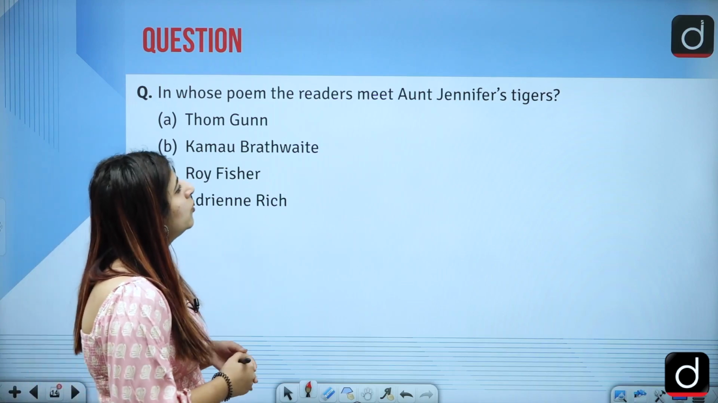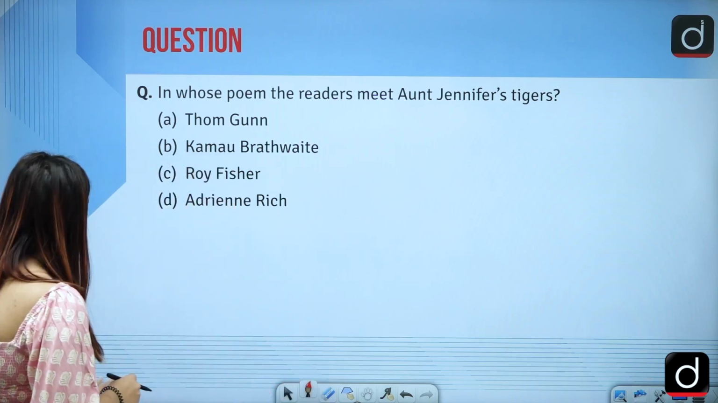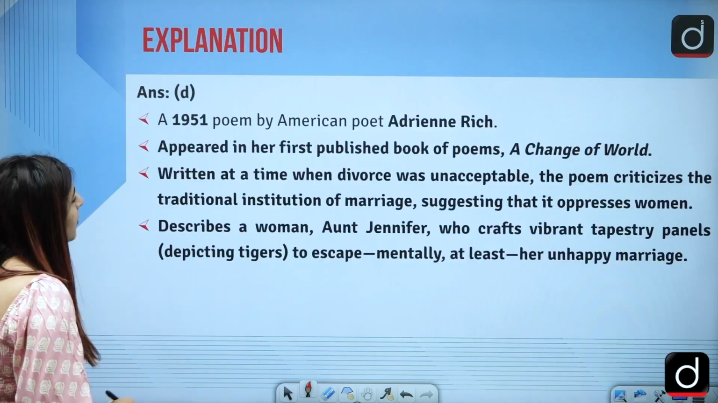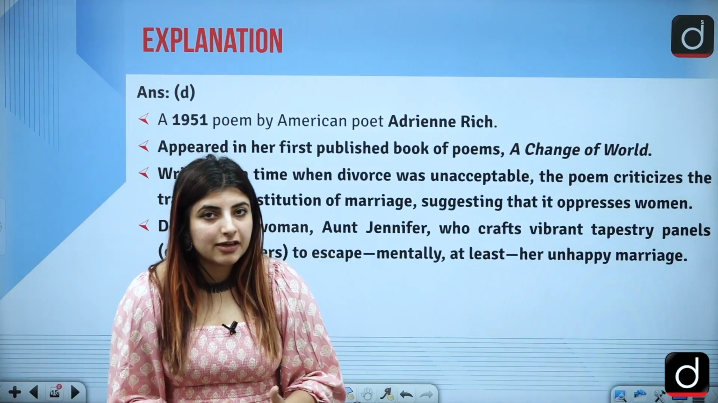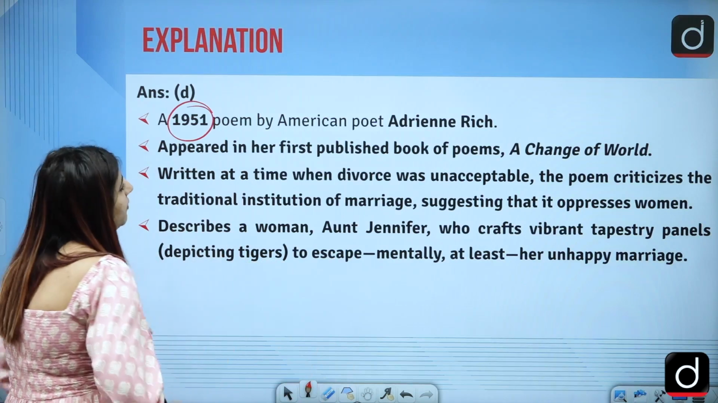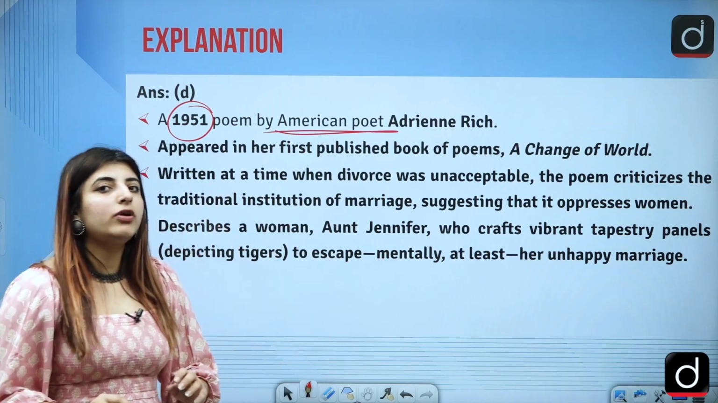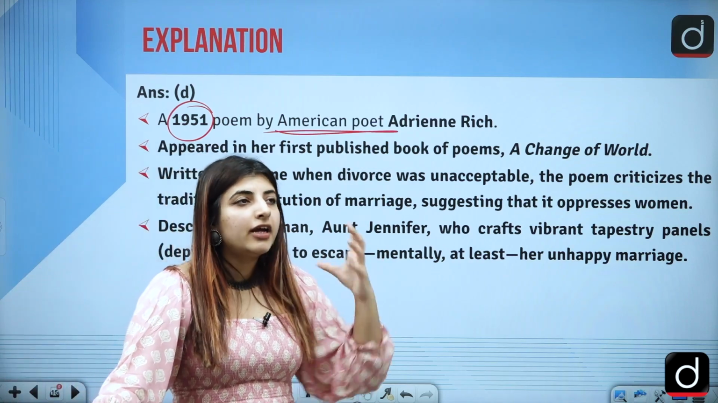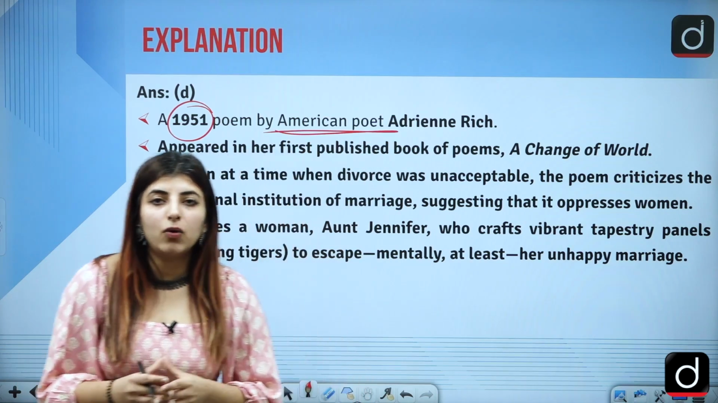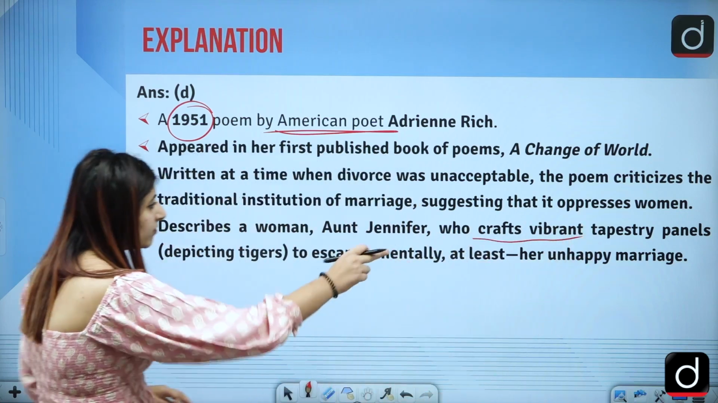Next is, in whose poem does the reader meet Aunt Jennifer's tigers? The answer to this question is option D. Adrienne Rich is the one in whose poem we meet Aunt Jennifer. Now, first of all, this poem was written in what year? 1951. And she is an American poet. If some of you have passed from the CBSE board, you would have come across this very poem as well, where we are taught by the teacher how Aunt Jennifer is trying to craft vibrant tapestry panels.